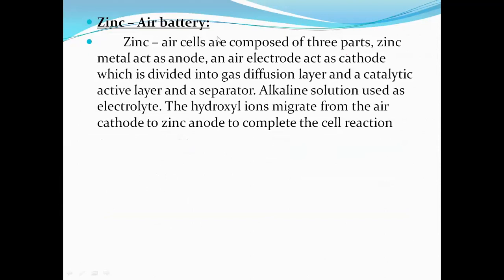Then what is a zinc air battery? A zinc air battery is composed of 3 main parts. The first is the zinc metal cap, which is the anode. The second is air, which acts as the electrolyte and the cathode. The third is a diffusion layer.